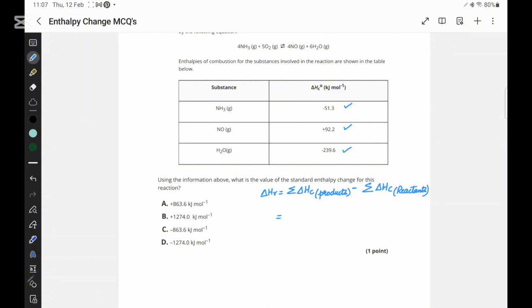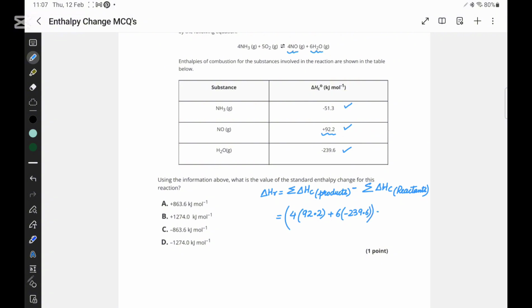So what about the combustion of products? Products are 4NO and 6H2O. So for 4NO, we are going to put a bracket for the product. Product is NO, and there are 4 moles, so this is going to be multiplied with 4, 92.2, and plus it is going to be for product, that is 6 water molecules. So 6 times minus 2,